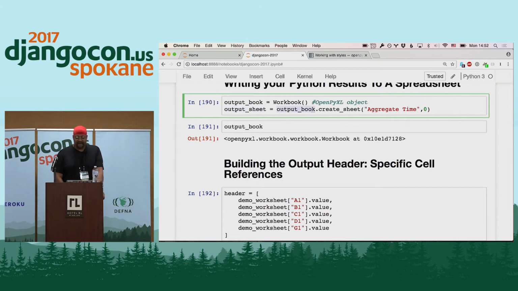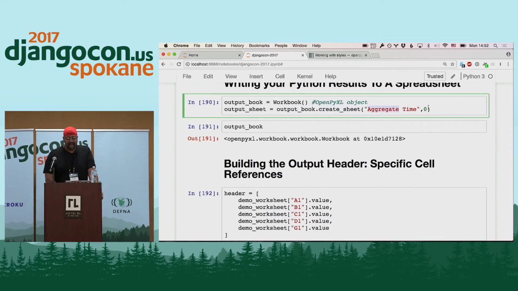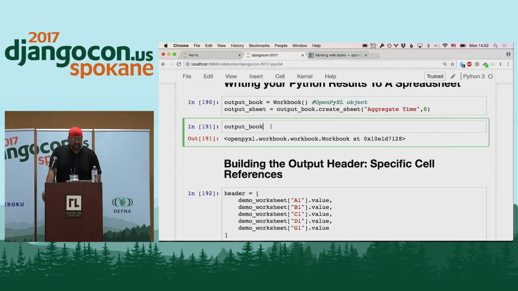So output book dot create sheet, which is a method that belongs to the workbook object. And I'm giving it a name here, aggregate time, and I'm also giving it this argument of 0. This 0 argument means it's going to be the 0th item in the workbook. Otherwise, by default, when you create a workbook, it will have a sheet 1 as the first object. So here, I'm saying make this the first item in the sheet that we see. And then when we look at output book, we see that it's a workbook type object.